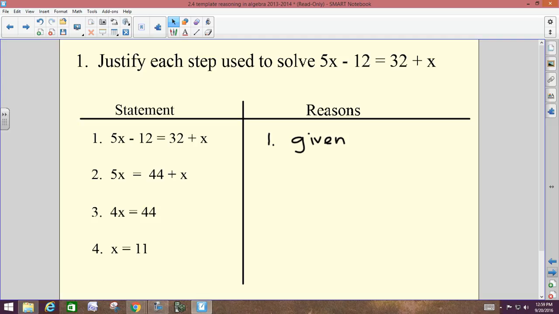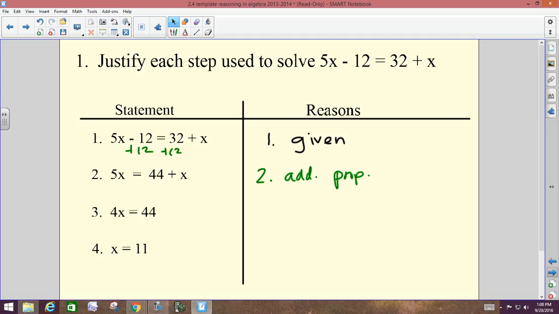Now we just have to go through and figure out how they solved this equation, how they got x to equal 11. So from step 1 to step 2, we had 5x minus 12 equals 32 plus x. How do they get down here and say 5x equals 44 plus x? Added 12. Good. You add 12 to both sides. So then this is your addition property. From 1 to 2, we use the addition property.